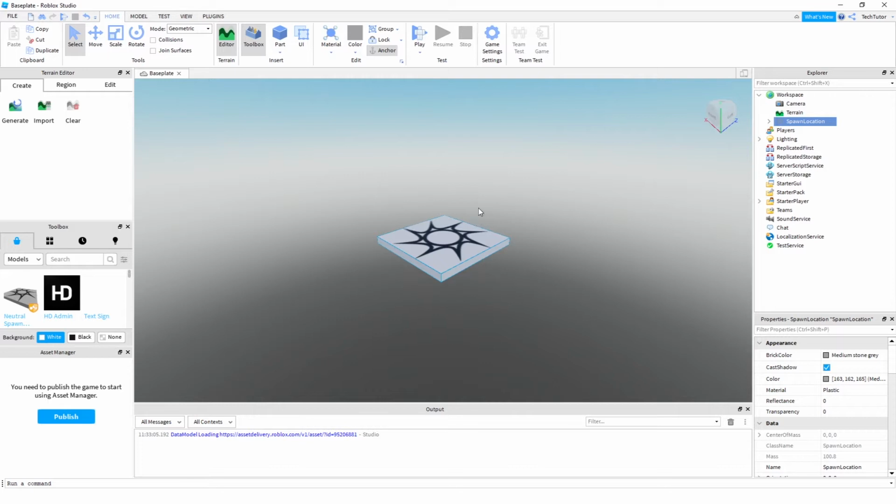All right, so to get started with this obstacle course, and again, in the tutorial, basically they're just saying you should add a part.